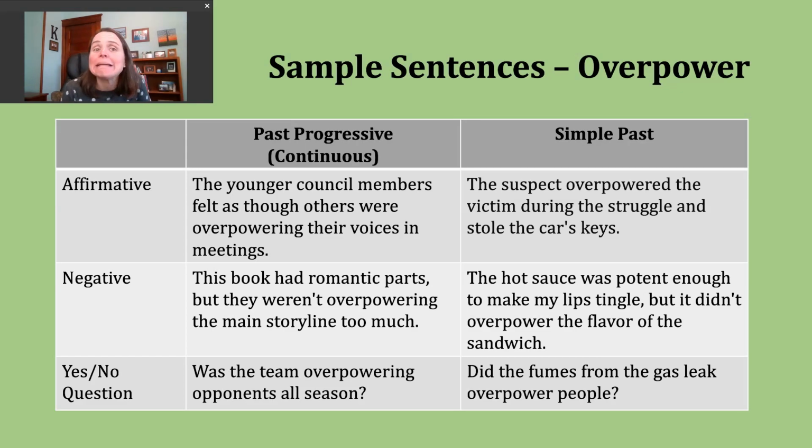Now let's talk about making negative sentences in the past progressive. To do this, again, pay attention to your subject. You want to use the past form of be that matches, then not, and then your ing form of the verb. Here's another example. This book had romantic parts, but they weren't overpowering the main storyline too much.